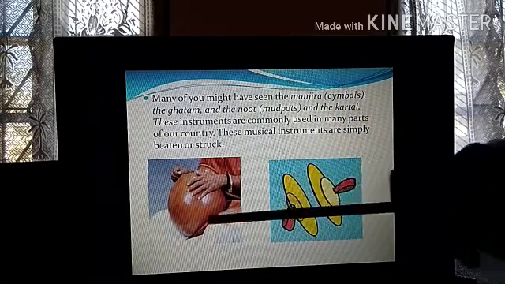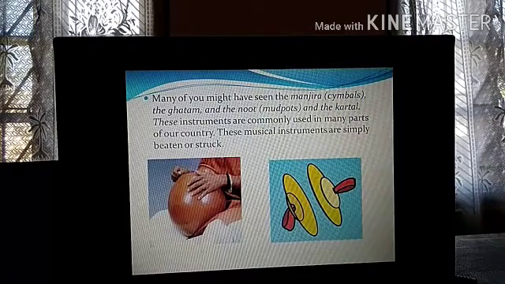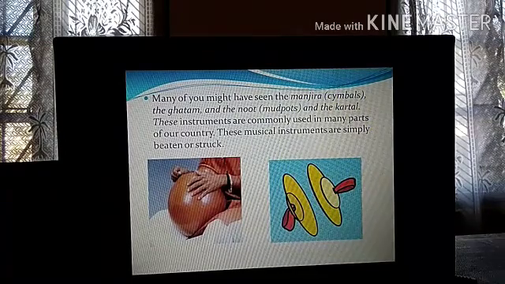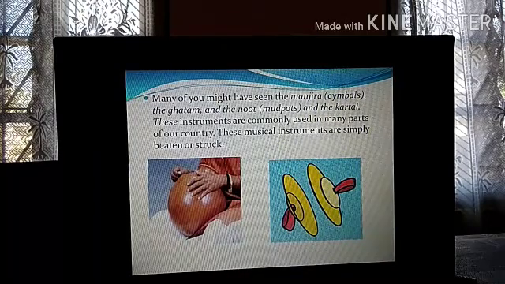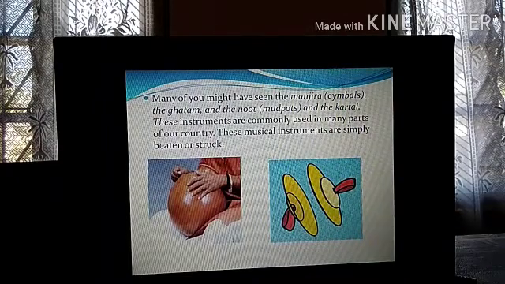So how is the sound produced here? Just by beating. You have to beat the instruments and one kind of sound will be produced. You will not get the sound that you get in case of a guitar or a harmonium. You are just beating it to keep the beat. These instruments are used locally in many parts of the country.